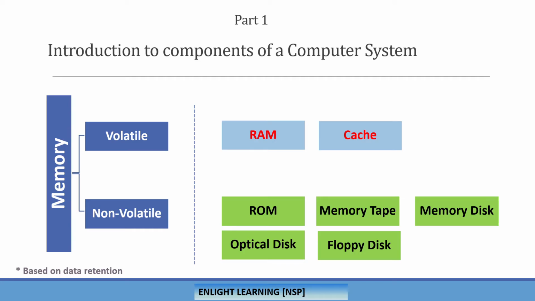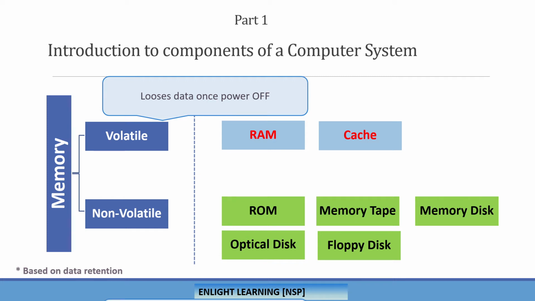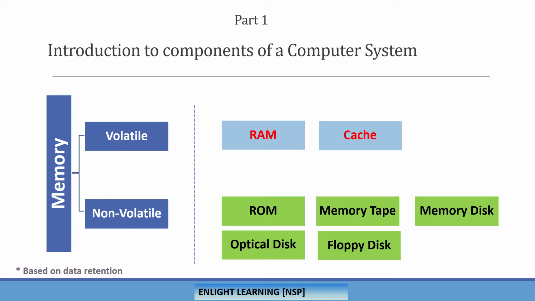A volatile memory loses its data once power is off, whereas a non-volatile memory retains the data even if you switch off your computer or plug out your power or battery backup, the data will be retained forever. That is called non-volatile memory, as the name resembles.